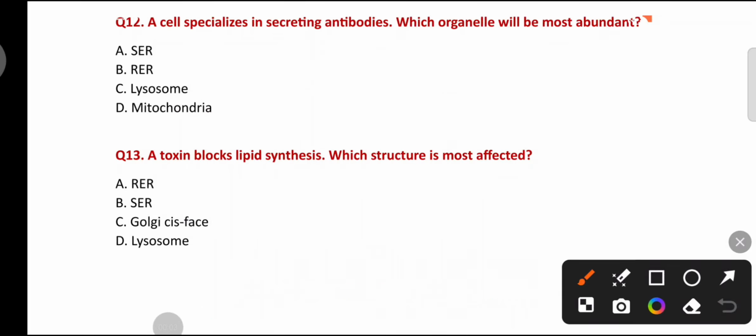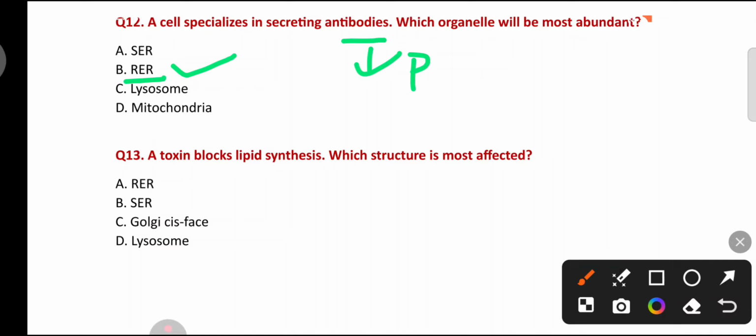A cell specialized in secreting antibodies. Which organelle will be most abundant? Smooth endoplasmic reticulum, rough endoplasmic reticulum, lysosome, mitochondria. As we know, antibodies are proteins and ribosomes synthesize protein. So here, rough endoplasmic reticulum, which consists of ribosomes, will be most abundant.